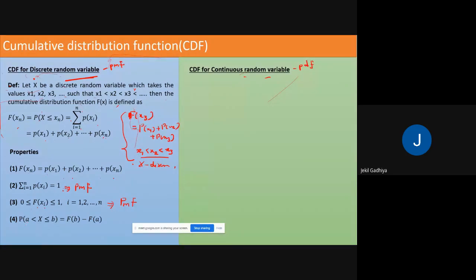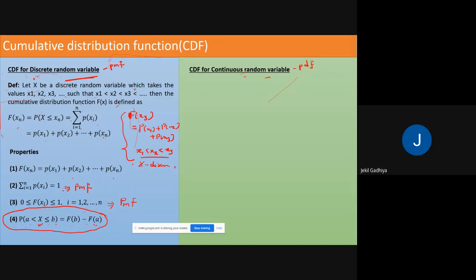And the probability of x, where x is between a and b, is equal to F of b minus F of a. So this is a different but most-used property. Probability of any variable x, where x is between a and b, is equal to F of b minus F of a.